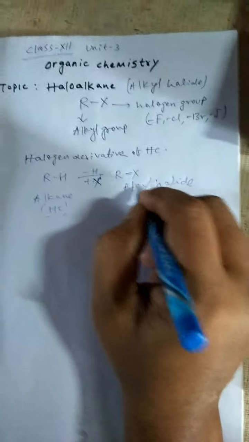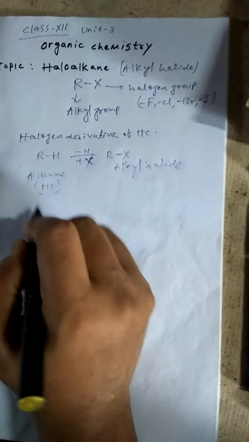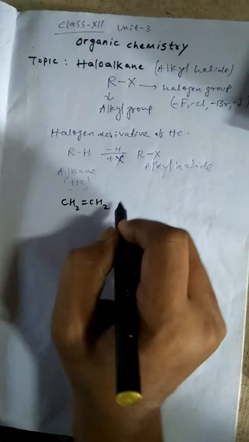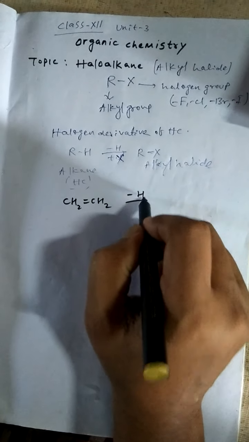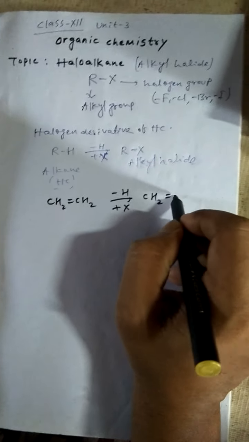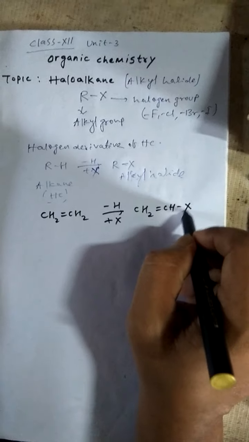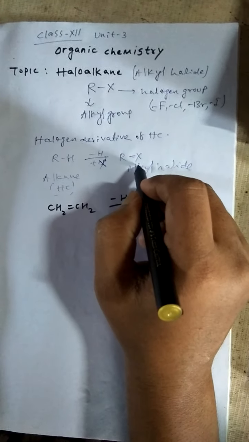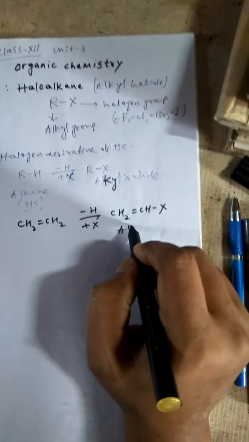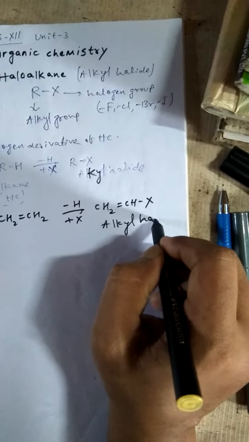Similarly, if it is an alkene, suppose CH2=CH2, and H is replaced by any halogen group, this is called a double bonded alkyl halide.